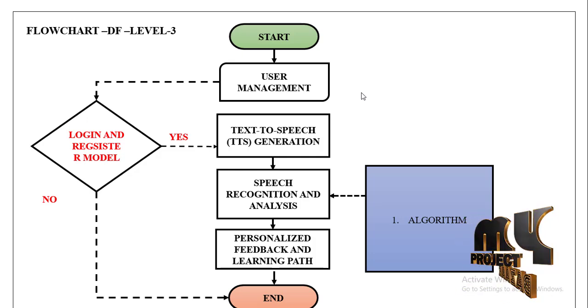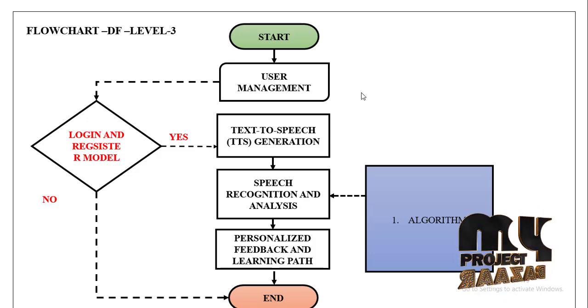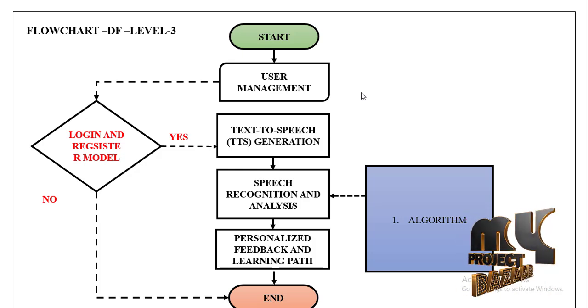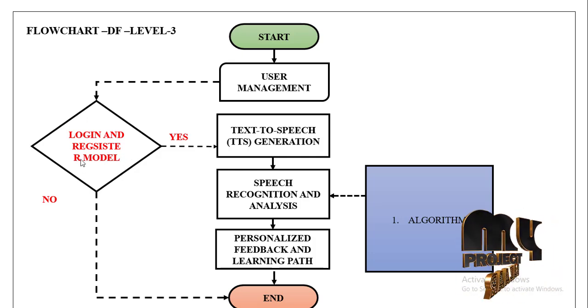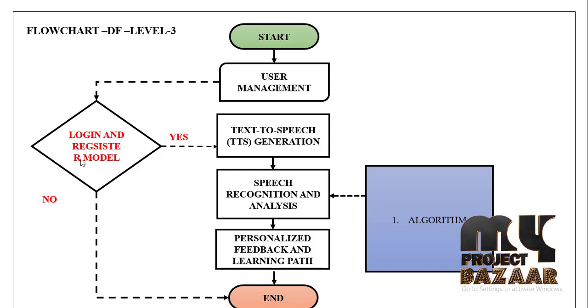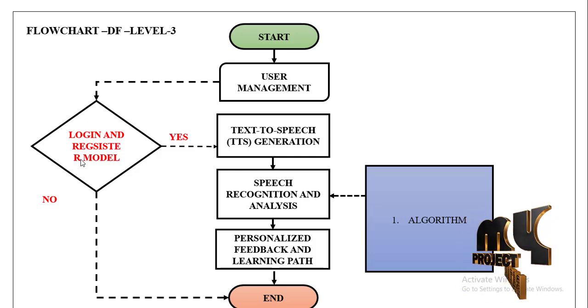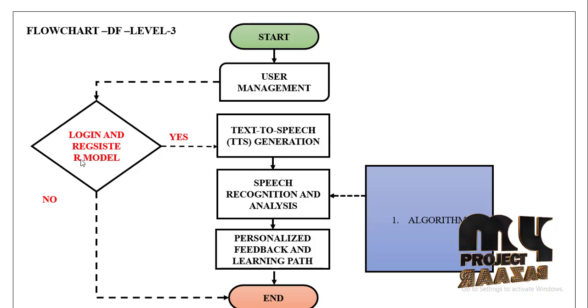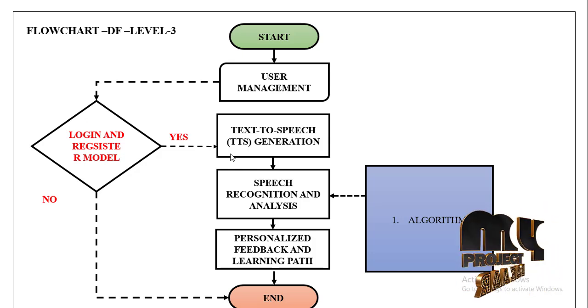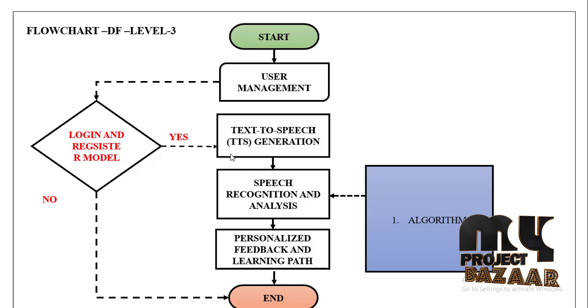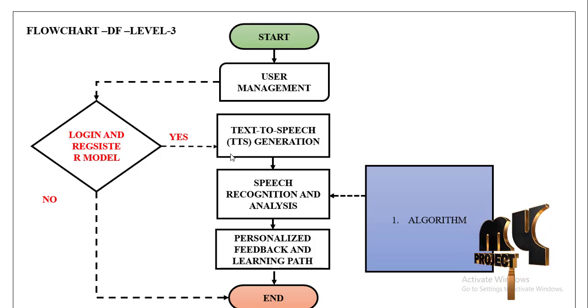First we start with Anaconda Navigator, Spyder, to open the Streamlit model. First we start with the user interface, the home page. First we have register and login. Once you register the user ID and password correctly and confirm the password, we can register. After that we can move on to the login part. Once we have logged in, we can move on to the text to speech conversion. That is the speech recognition and analysis process, for which we are using the TTS method.